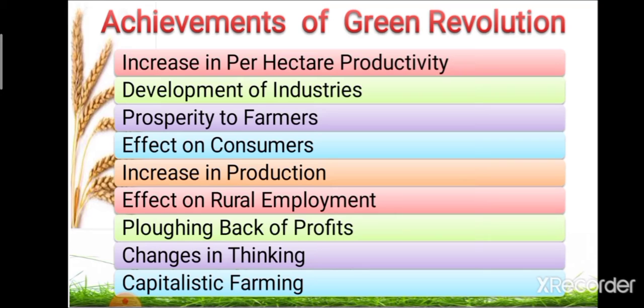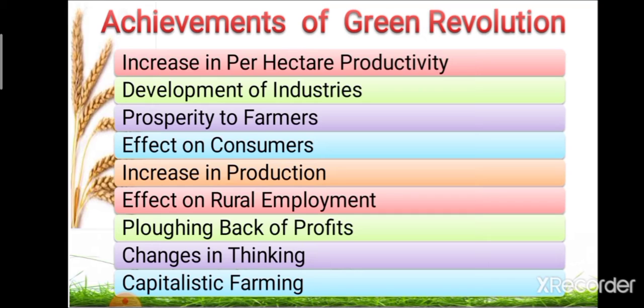Okay, after that, the third point is prosperity to the farmer. Green Revolution brought prosperity to the farmer. Agriculture is regarded as a profitable occupation. Demand for consumer goods in Punjab has increased and the standard of living has gone up in Punjab.